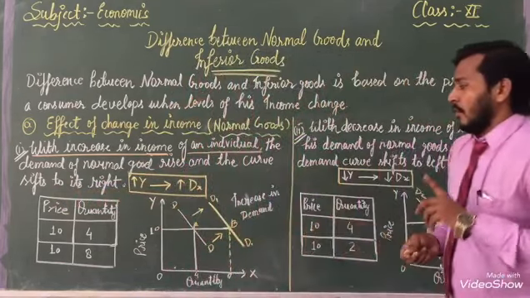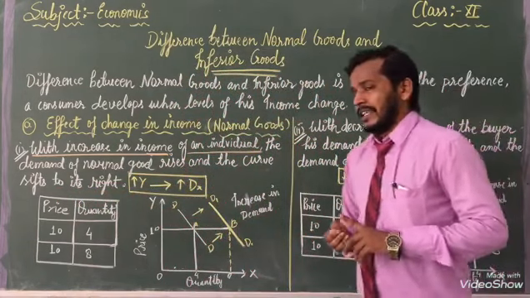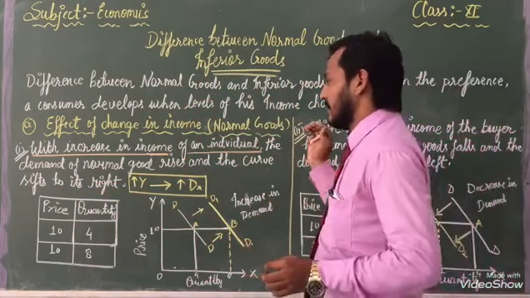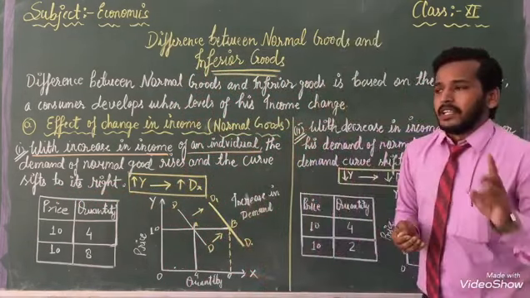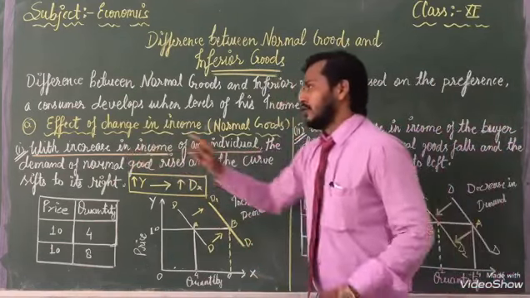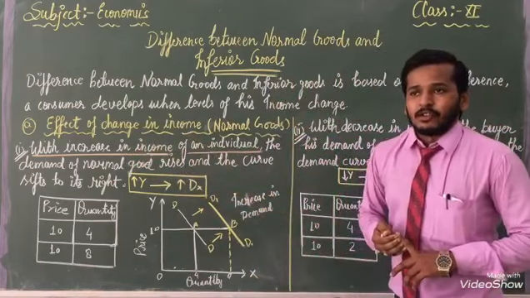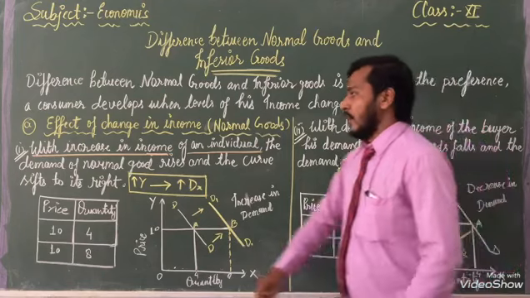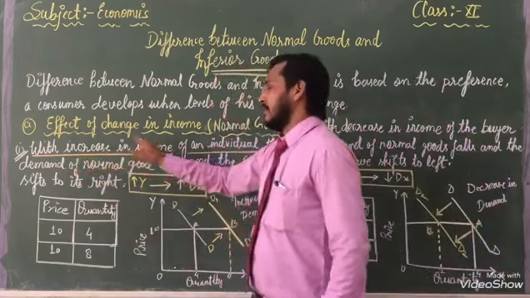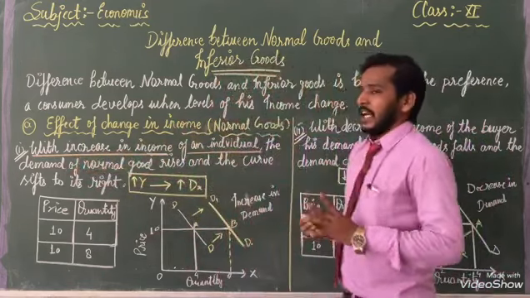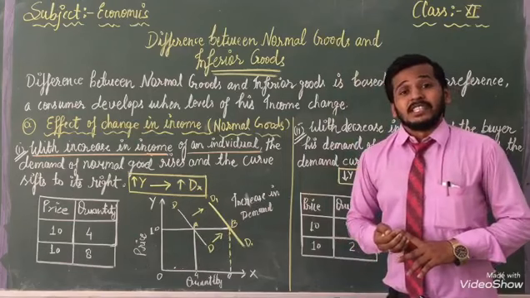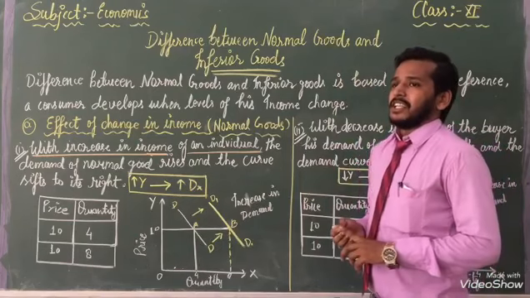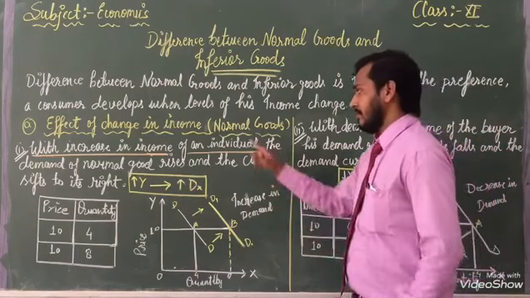That is the first condition: when our income increases, at that time our demand will also increase. That is a very important part.